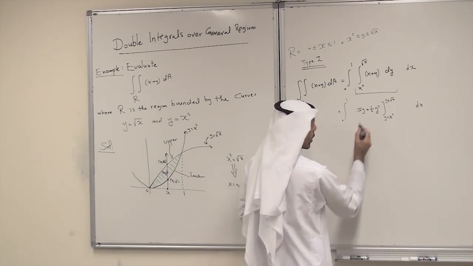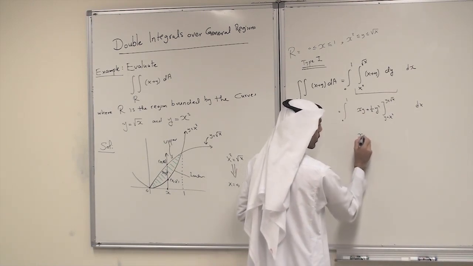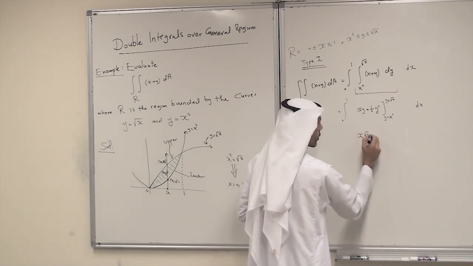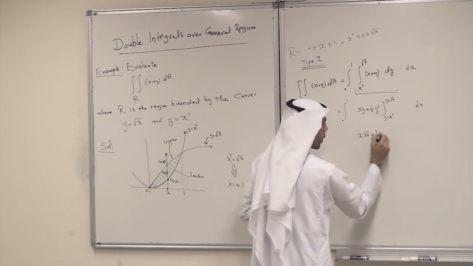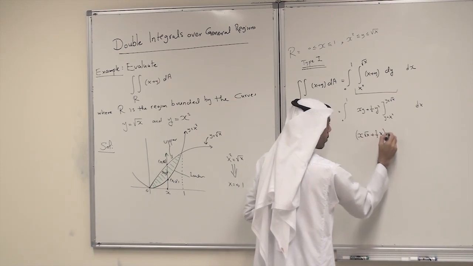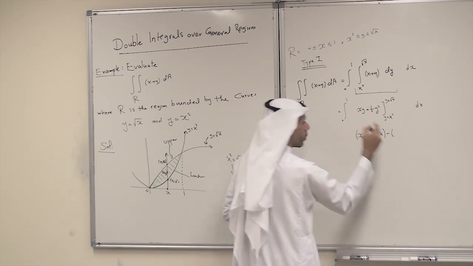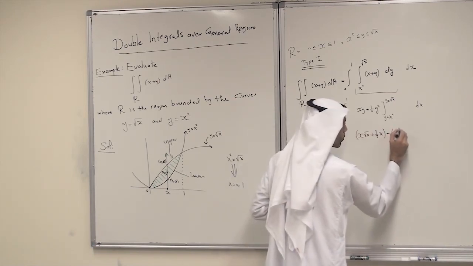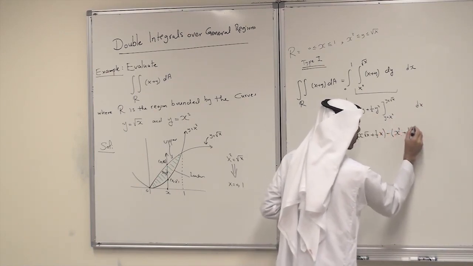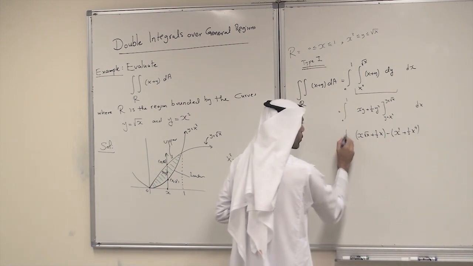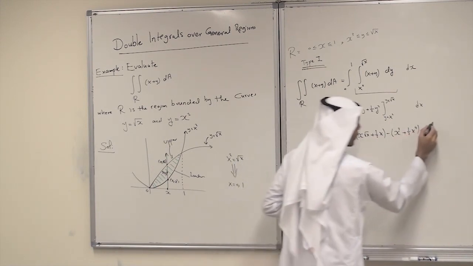So this becomes x root x plus half root x squared, minus x cubed plus half x to the power 4, from 0 to 1, dx.